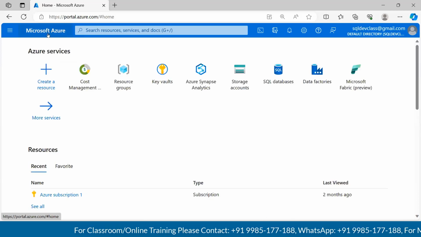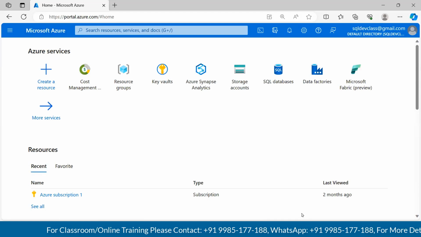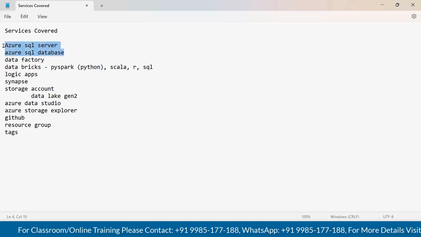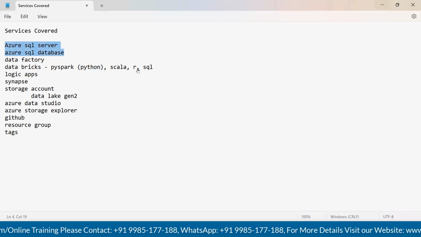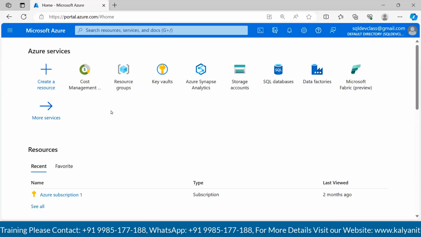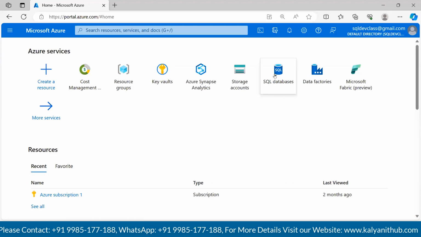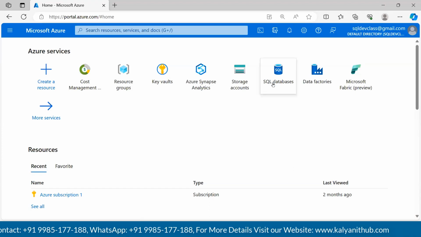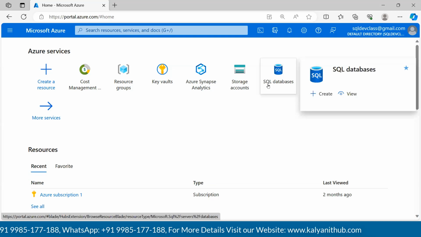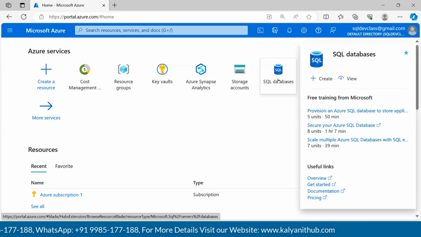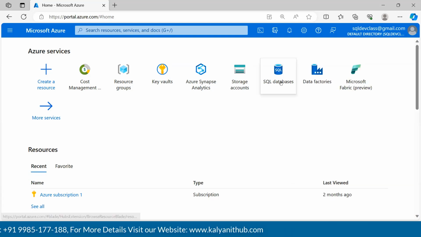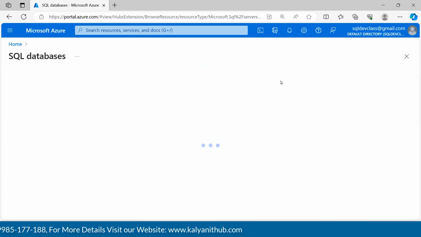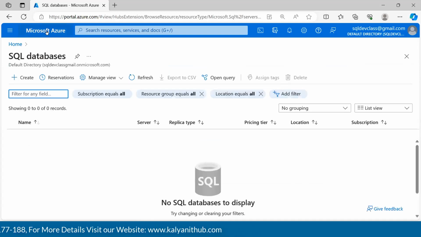What I'm going to do now is we are going to create our first service, SQL server, and then the database. So for that, I'm going to select the service which is on the screen called SQL databases. Right, guys? So we have a service called SQL databases. Select that particular icon which is on the screen.